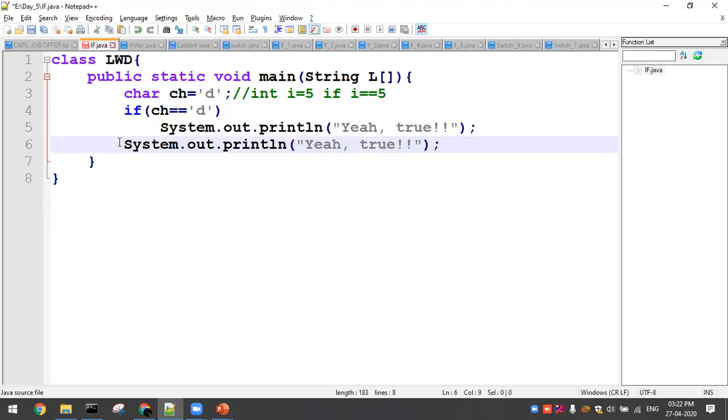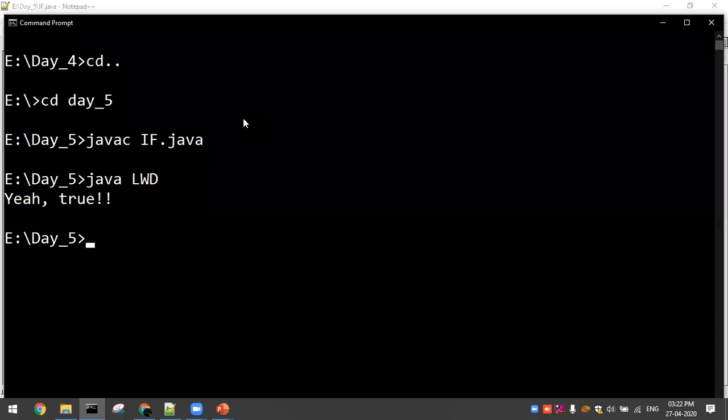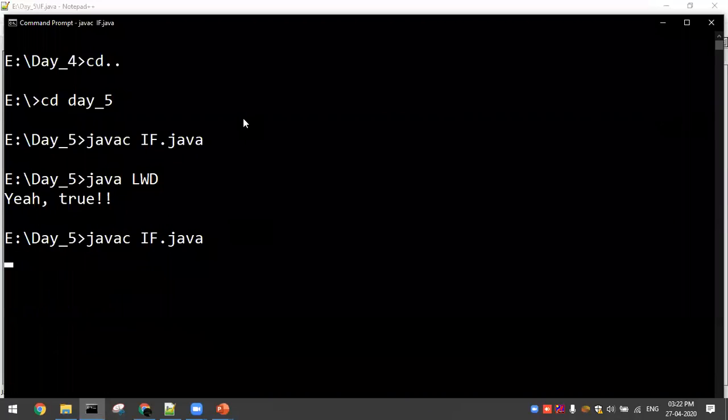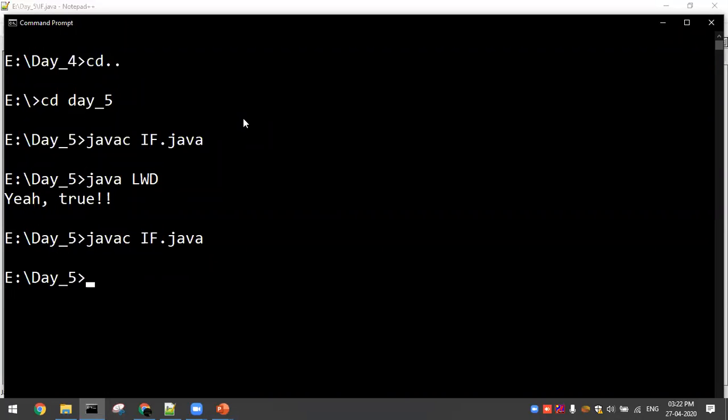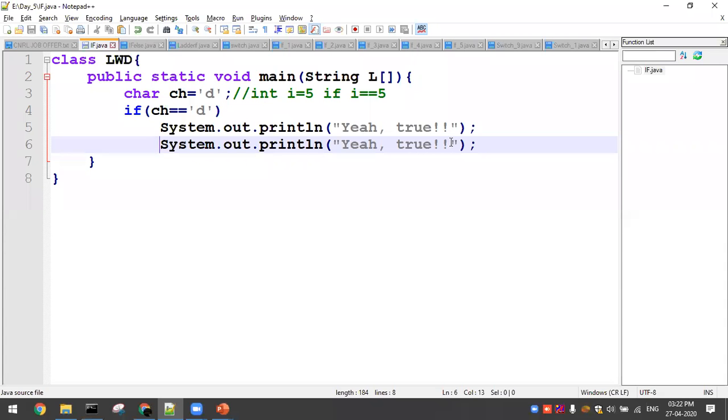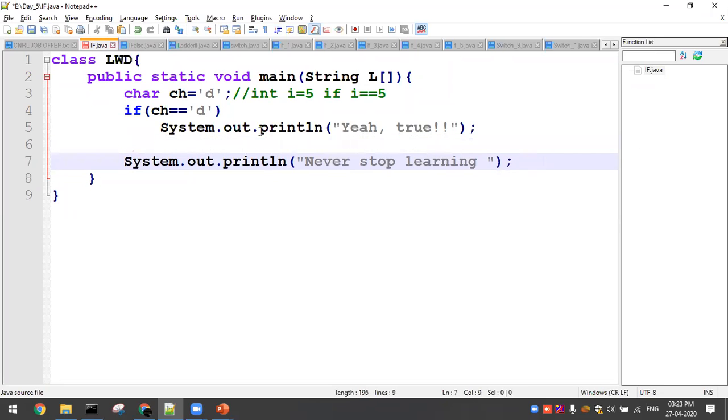Okay, so now I have two different statements. I didn't have a semicolon at the end, so we'll compare these two. Here I'm going ahead with the execution again. So what you will get is 'yeah true', 'yeah true'. Okay, let me go ahead with a different statement here: 'Never stop learning.' Got it? So this is the one default statement here.